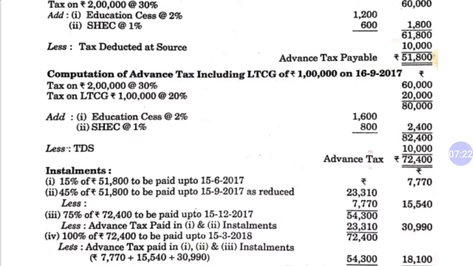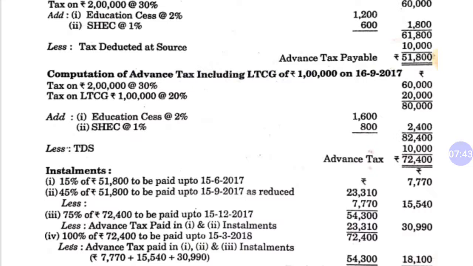Now our third installment is payable on the 15th December 2017, and this is the date which comes after the long term capital gain was earned. So 75% of 72,400. So we will consider 72,400 in place of 51,800.